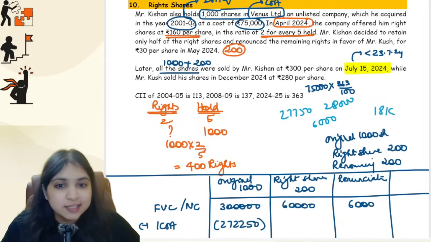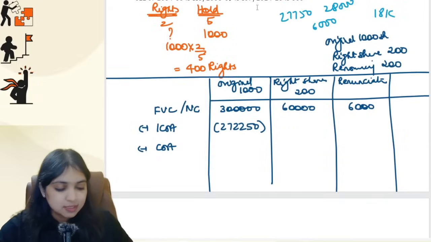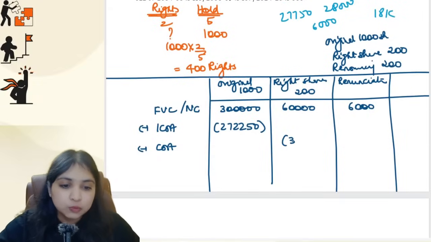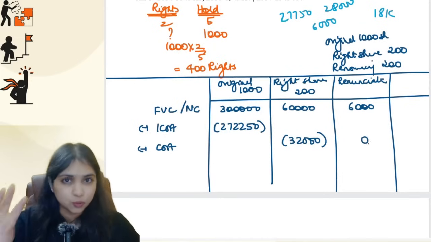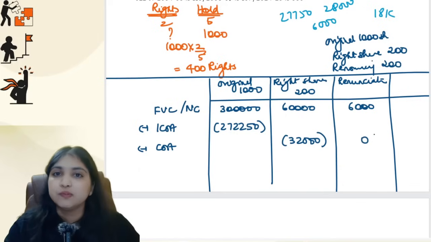So I will not do indexation and all. I got these rights shares for how much? 160 rupees per share, guys. So 160 per share into 200 shares, 32,000 will be the cost of acquisition. For renunciation, the cost of acquisition is 0. For renunciation, only two things you have to remember, guys. One is they will always be short term only, and number two, the cost of acquisition will always be 0 only.